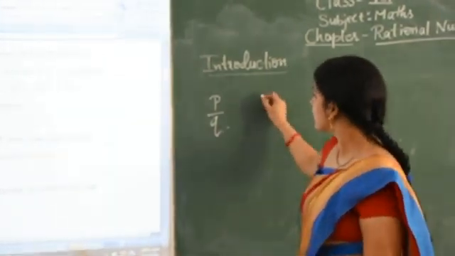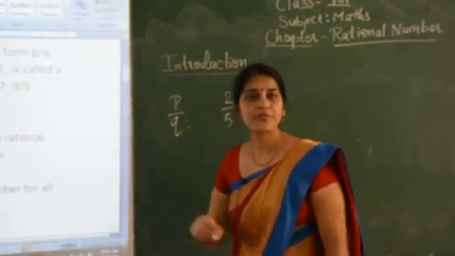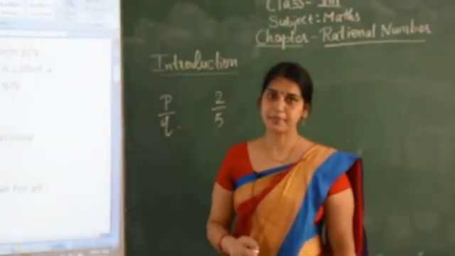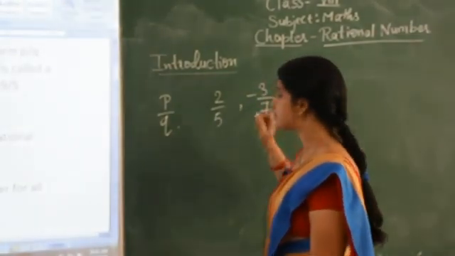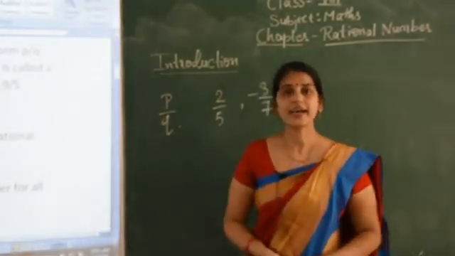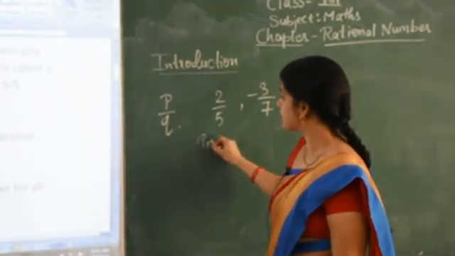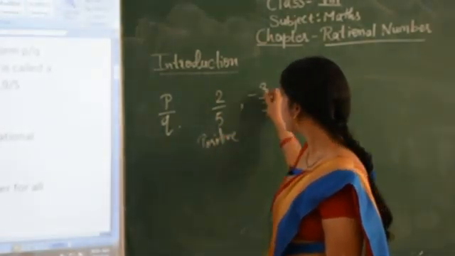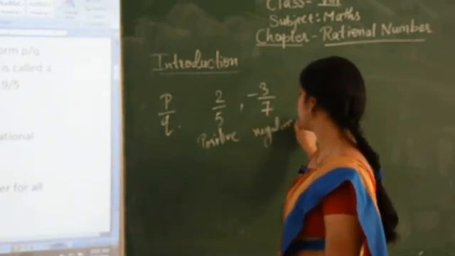And for example, 2 upon 5. 2 upon 5 is a rational number. Similarly, minus 3 upon 7. This is also a rational number. This one is positive rational number. And minus 3 upon 7 is negative rational number.